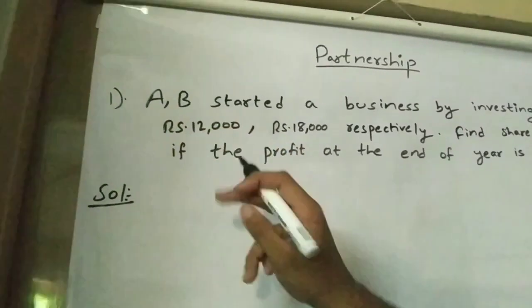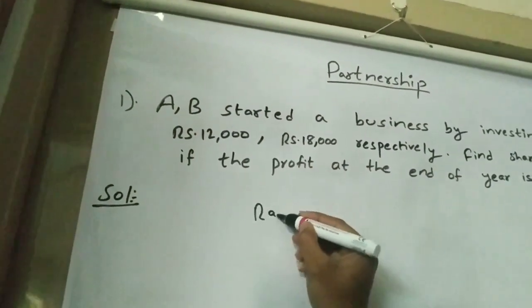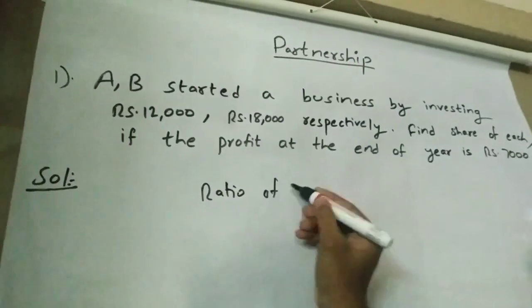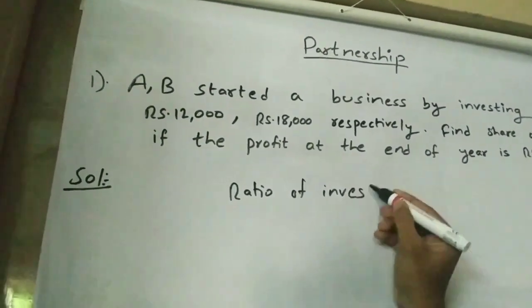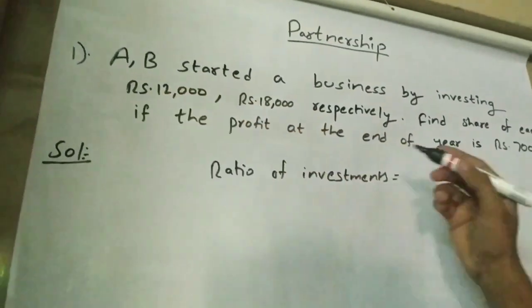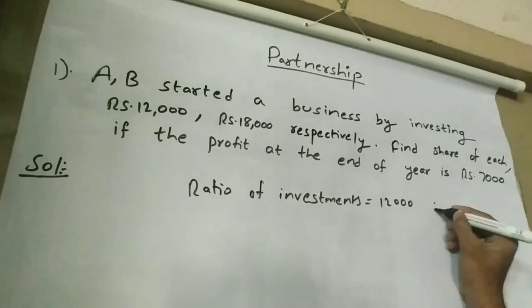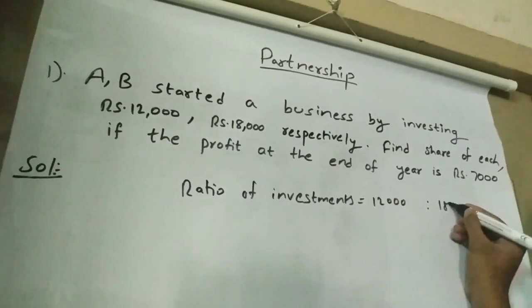So the ratio of the investments of A and B: A invested 12,000 rupees and B has invested 18,000.